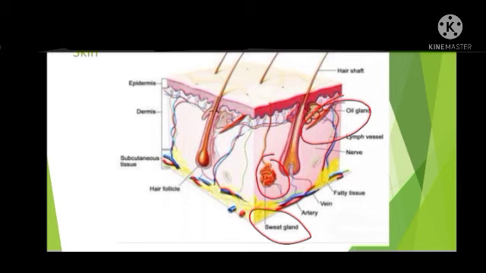Then the sebaceous gland or the oil gland can eliminate or excrete some substances like sterols, hydrocarbons and waxes, and the secretion of the sebaceous gland is called sebum. So the sebaceous gland helps in the removal of certain substances like sterols, hydrocarbons and waxes.